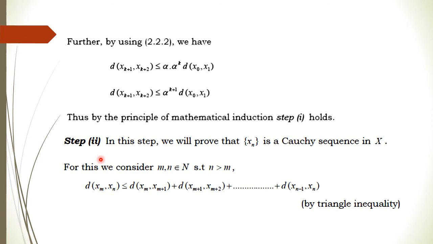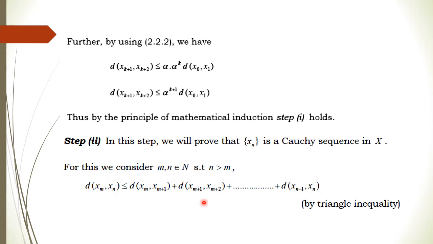Now in step 2 we will prove that this sequence xn is a Cauchy sequence in X. For this we consider m and n, any natural numbers such that n is greater than m. Now what is the distance between xm and xn? Since n is strictly greater than m, using the triangle inequality of a metric space, we can add one point, xm+1, in between.